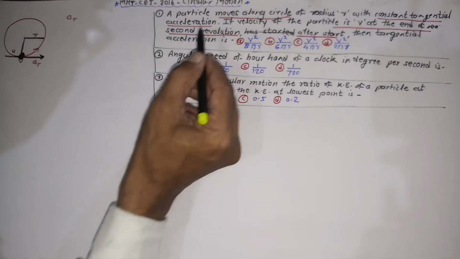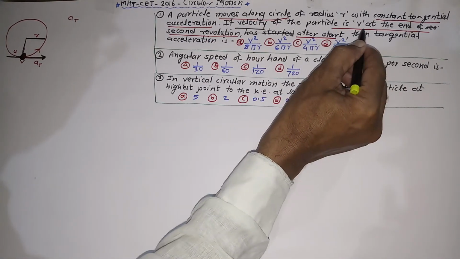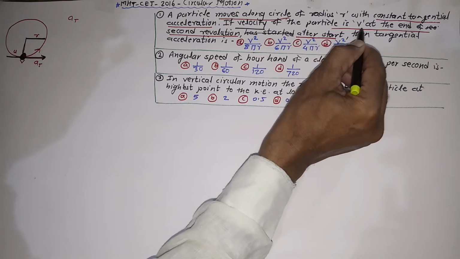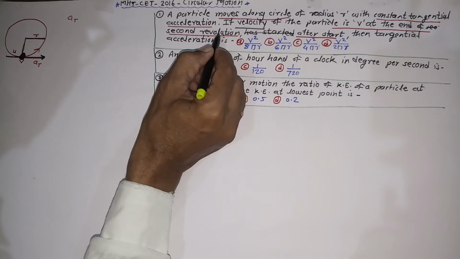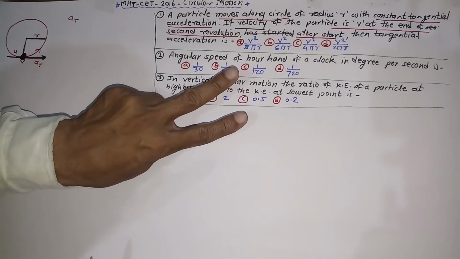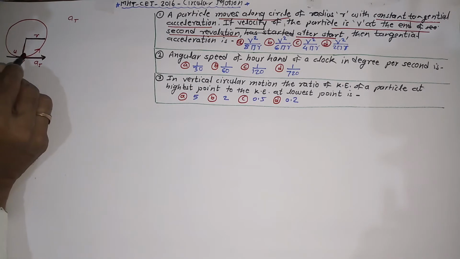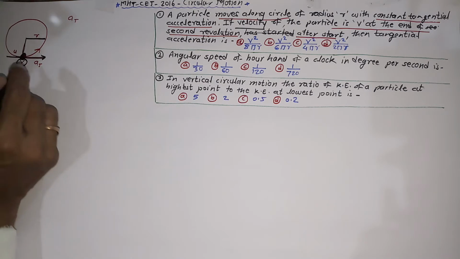What he mentioned there is that the velocity of the particle is v, but when? At the end of the second revolution. After completion of two revolutions, it attains velocity v.